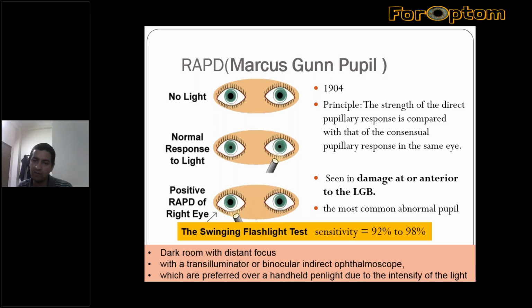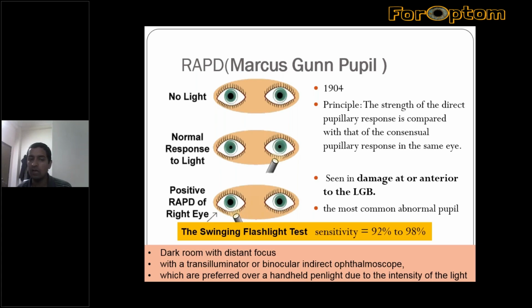The principle of this test is that the strength of the direct pupillary response is compared with that of the consensual pupillary response of the same eye. The affected eye's direct response is less than its consensual pupillary response.